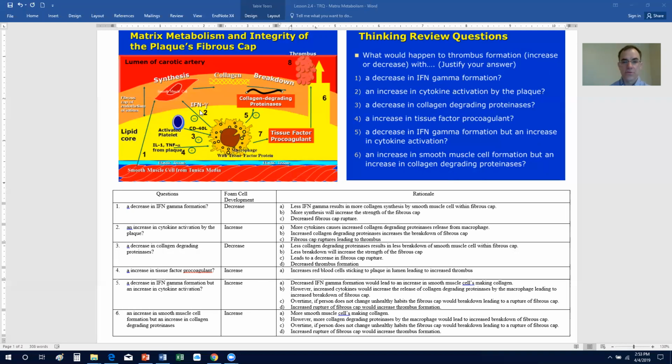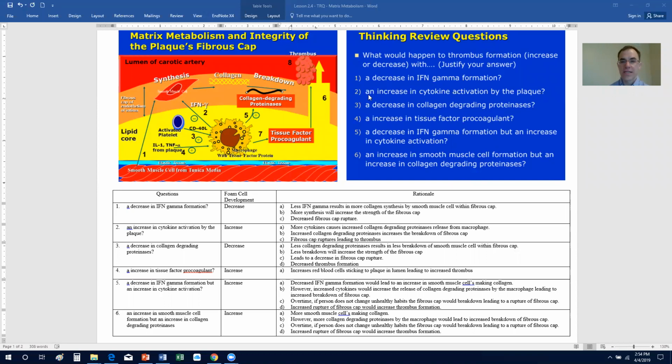If you have less IFN gamma, that's going to result in more collagen synthesis by the smooth muscle cells within the fibrous cap. And if you have more collagen that's going to be synthesized, that's going to strengthen the fibrous cap, and therefore it's going to decrease the chances of that fibrous cap being broken, and therefore a decrease in thrombus occurring. So the first one is going to be a decrease.